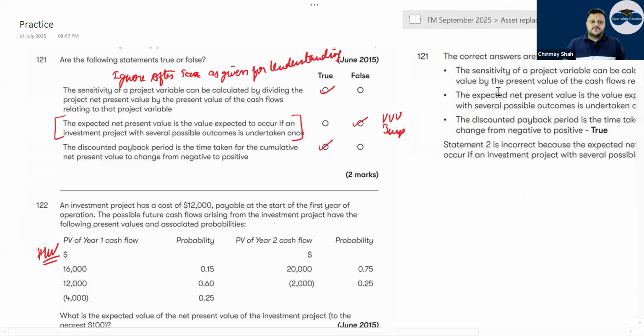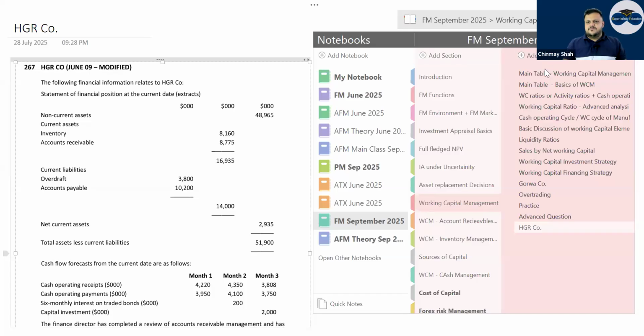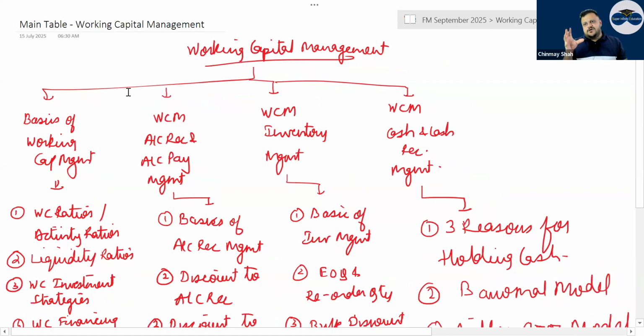After that, working capital management basics we will finish, then I'll give you a short break. I've marked all the important questions as well. If you do these many questions from today till tomorrow, it is more than enough. As in section C, A and B you have already done; with the notes you can sit and solve A and B questions as well.